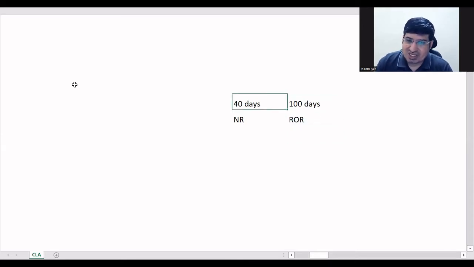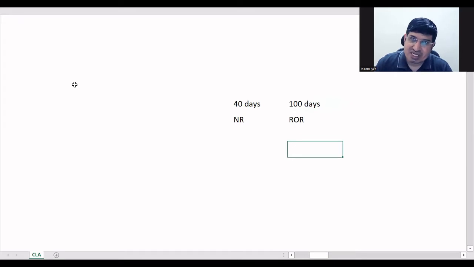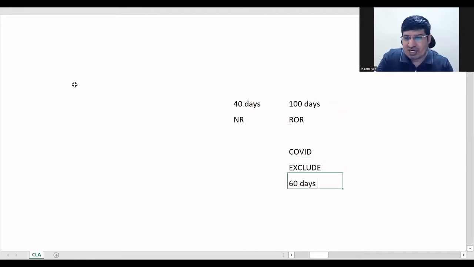So taxation is much less for non-resident, which we will see, okay, compared to residents, right? So here, if he becomes a ROR, he'll have to pay much more tax. So it is not fair, right? Because he did not stay here for business or anything. Just because of COVID, his stay was extended. So this point is for this. Government of India has said that if your stay is extended because of COVID, we will exclude those days. So in this case, 60 days will be excluded.